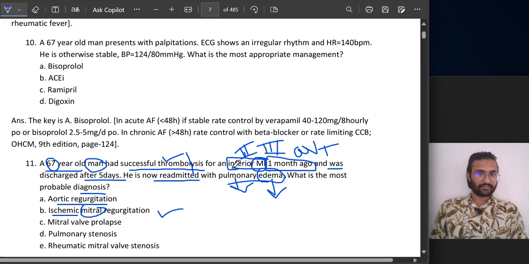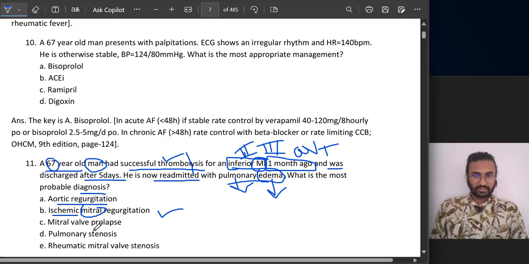In this case they have told us there is a history of inferior myocardial infarction. Myocardial infarction is basically loss of blood supply to the inferior part of our heart. So now the inferior part of our heart has got some ischemic zones, due to which this wall, which is controlled by the papillary muscles, has loosened up. So maybe this is the answer.